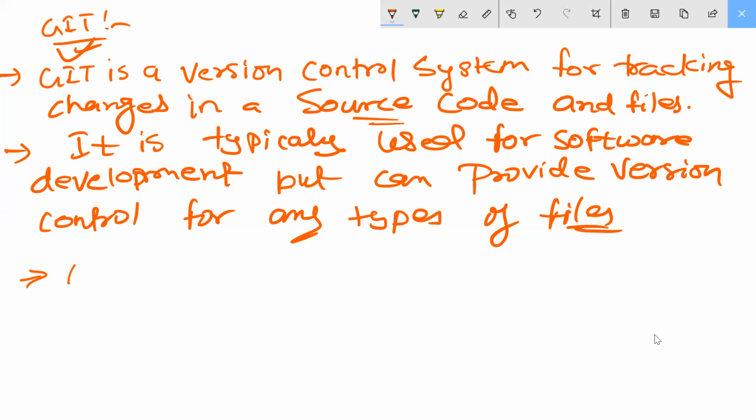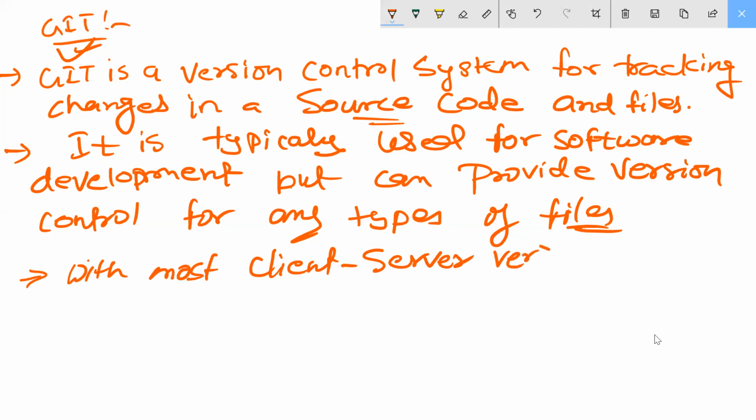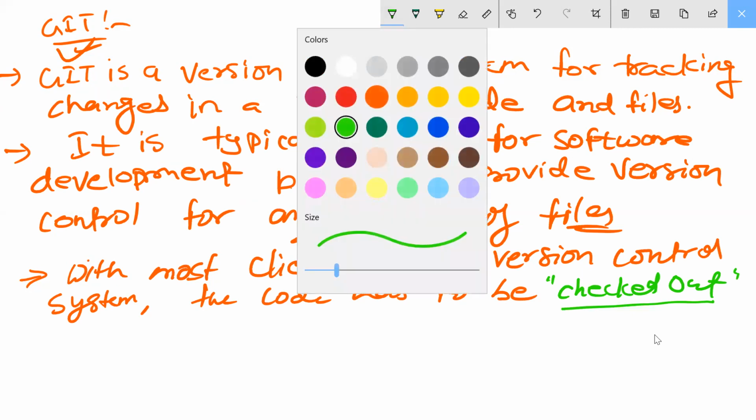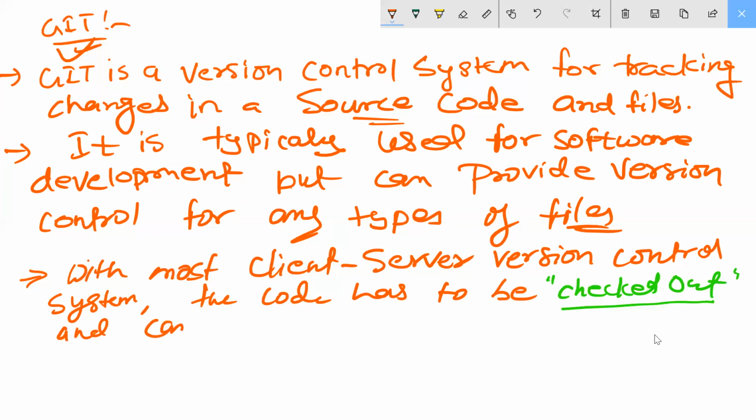Okay. Next point: with most client-server version control systems, the code has to be checked out and can only be worked on by one developer at a time.